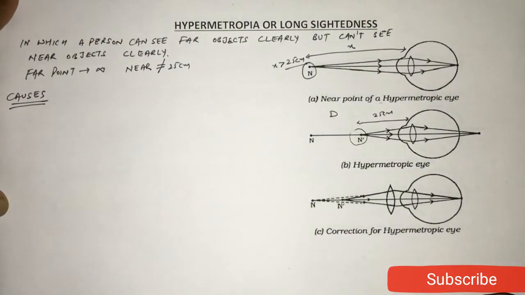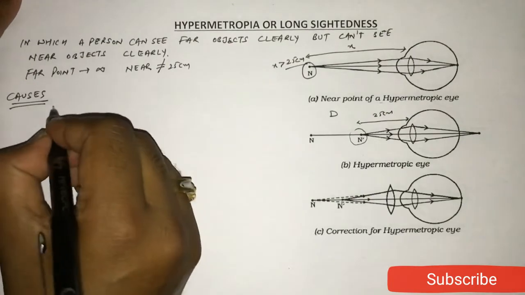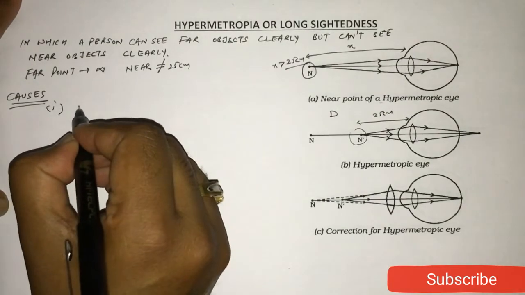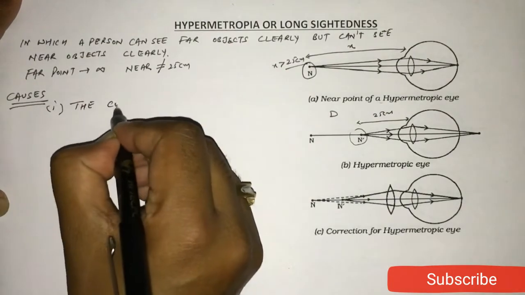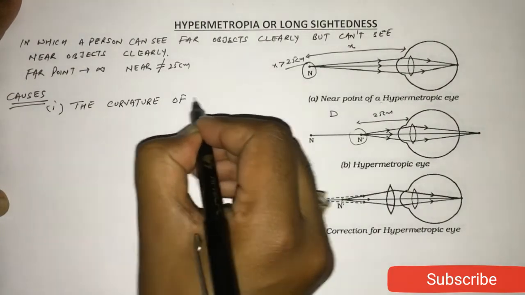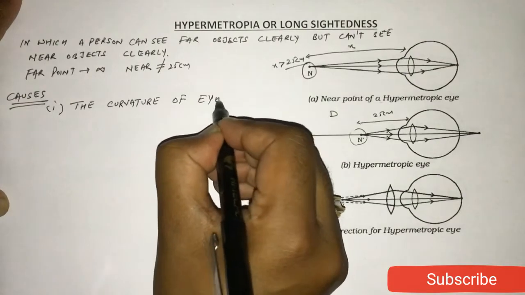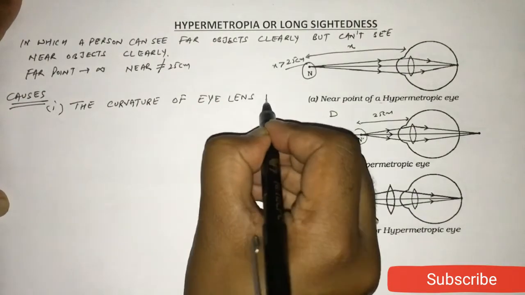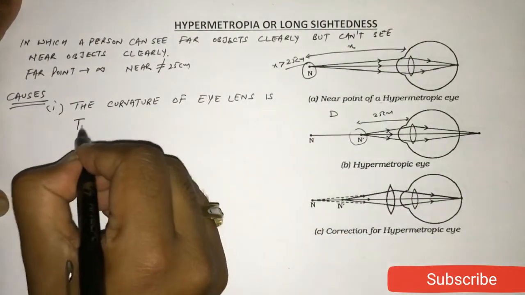of hypermetropia? So the first cause is the curvature of eye lens is too small.